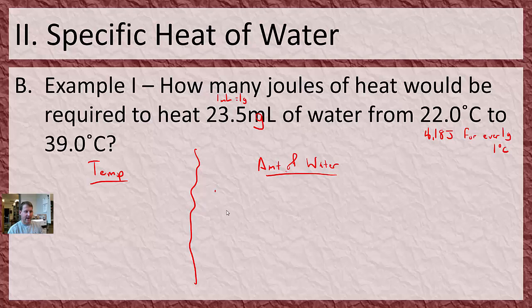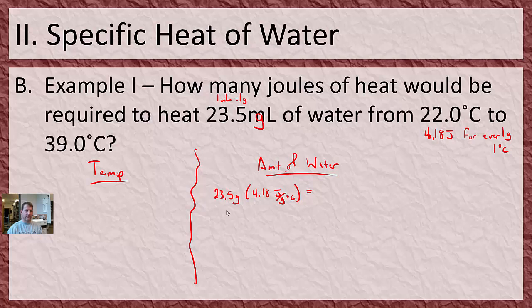If I have 23.5 grams, I know it takes 4.18 joules for every gram. So if I have 23.5 times more grams, then I need 23.5 times more joules, because that's joules per gram per degree Celsius.